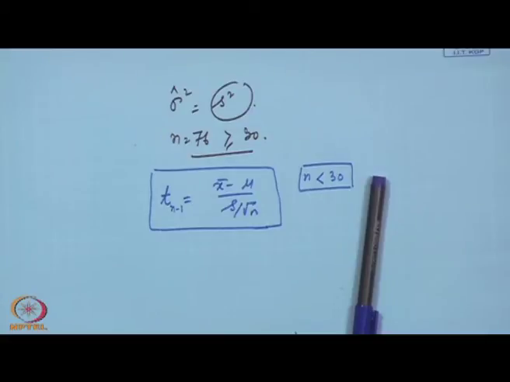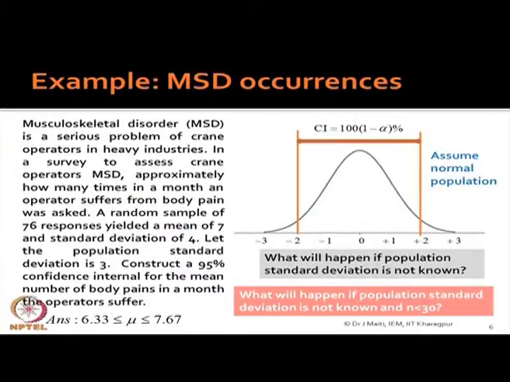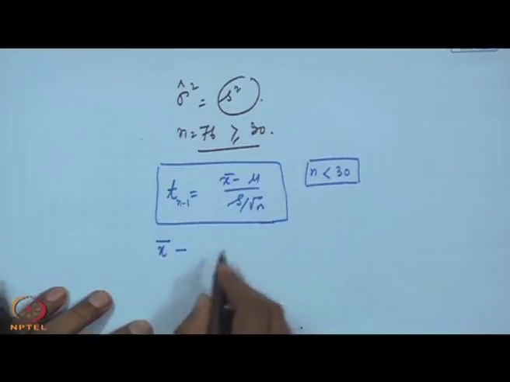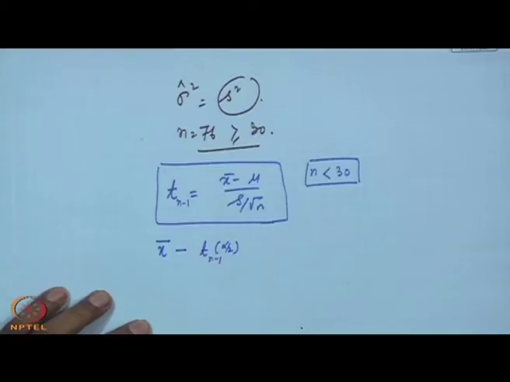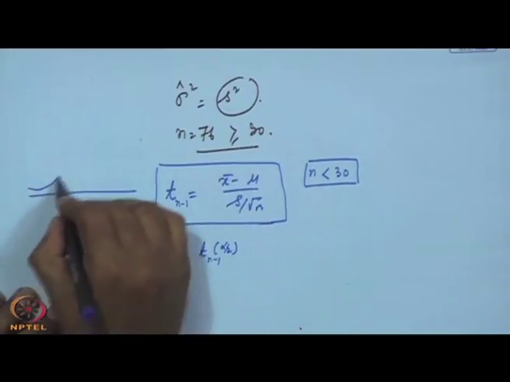So, let us see the T distribution. This one I have shown you. T distribution I have not kept here. So, you have to use T distribution. Your interval will be like this: x bar minus T n minus 1 alpha by 2, because T distribution is also a two tail distribution.